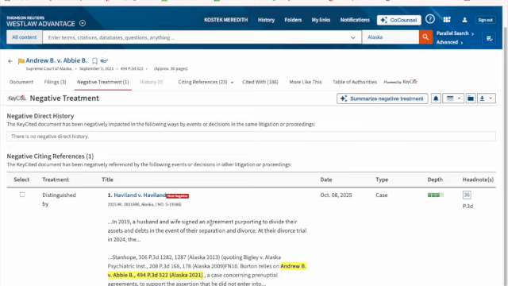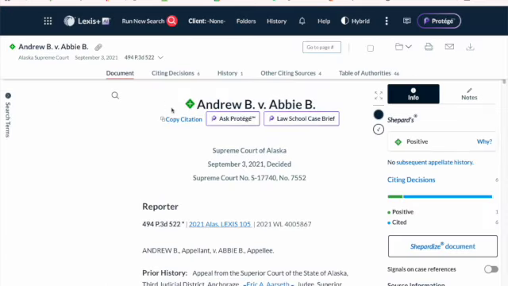So I feel confident that this negative treatment would not change or sway the court in any way, that I can still use Andrew v. Abbey for unconscionability of premarital agreements. I would take this, and now I'm going to look it up on Lexis, and I see that it has a positive treatment, so I don't even have to worry. At this point, I know that Andrew v. Abbey is good. And then the next one is Kilkenny.